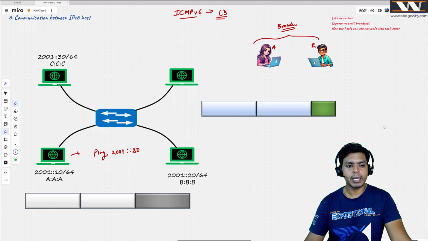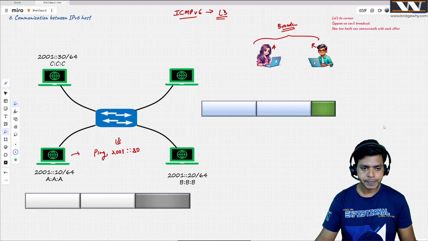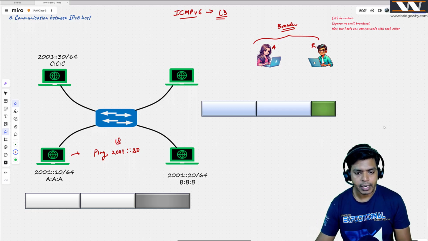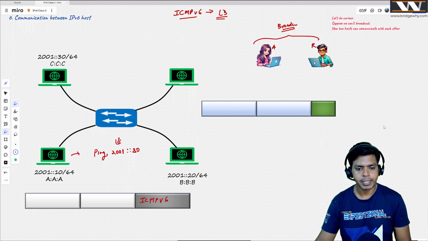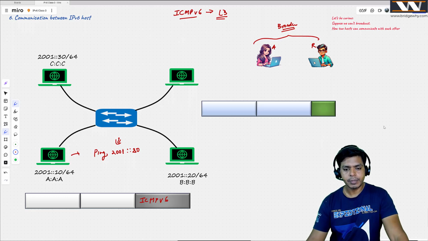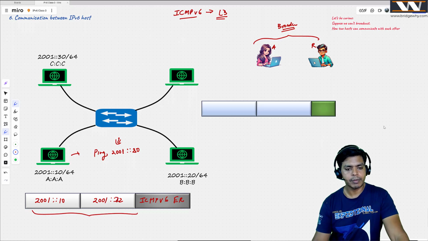So what is going to happen if I write ping? If I write ping, this computer is going to generate ICMP, right? Version 6 message, no doubt about it. And which message is this going to be? Echo request message. What should be the source IP of this message? The source is going to be 2001 colon 10. Destination is going to be 2001 colon 20. Sorry, this is not 12, this is 20. This is my IPv6 message.